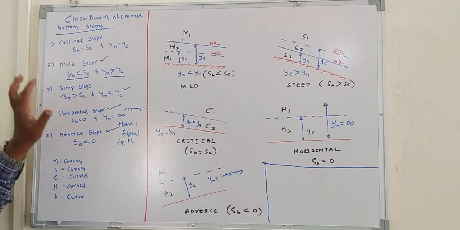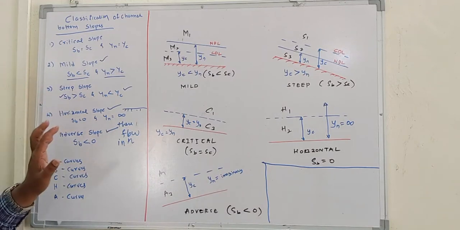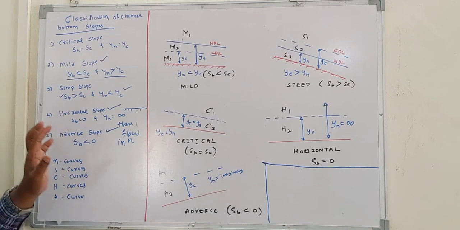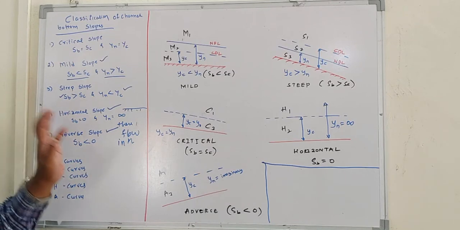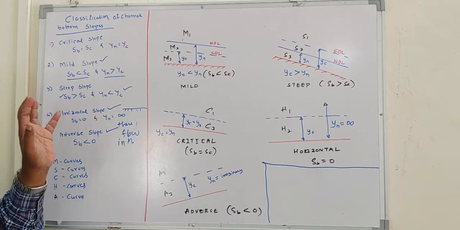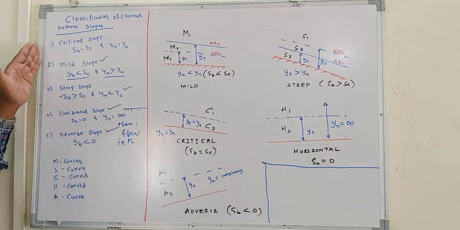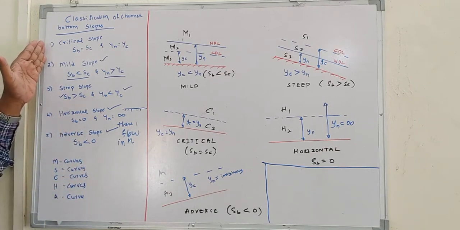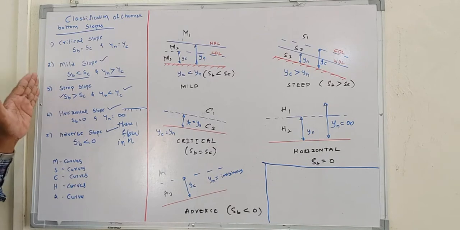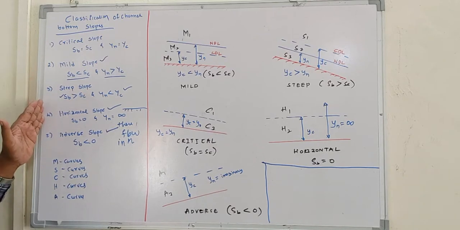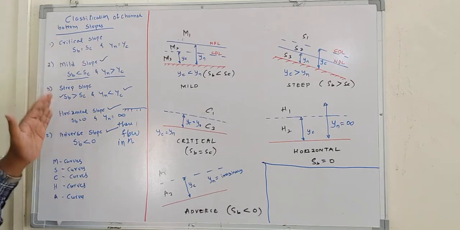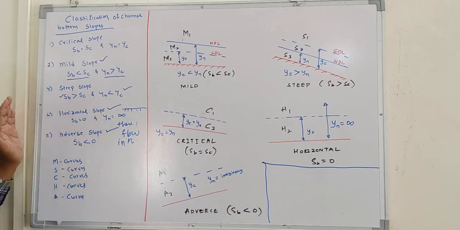So based on the channel bottom slope and critical slope, and also on the normal depth and critical depth, we have different types of slopes: the critical slope, mild slope, steep slope, horizontal slope, adverse slope. Based on these slopes we have different curves.